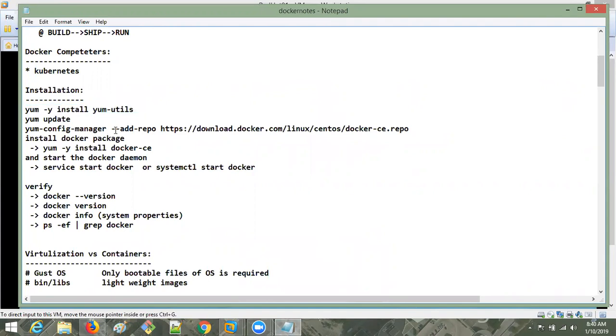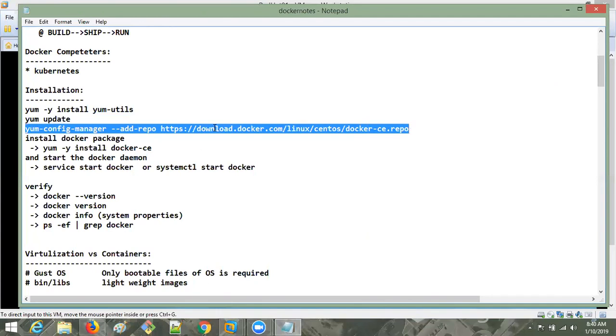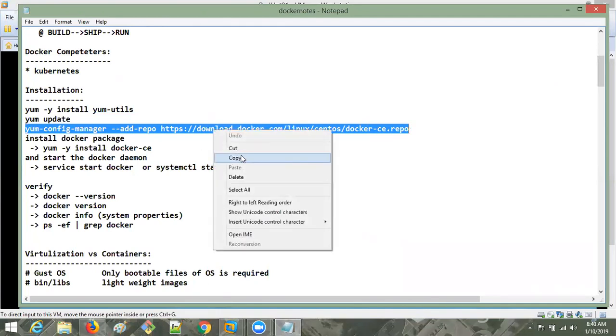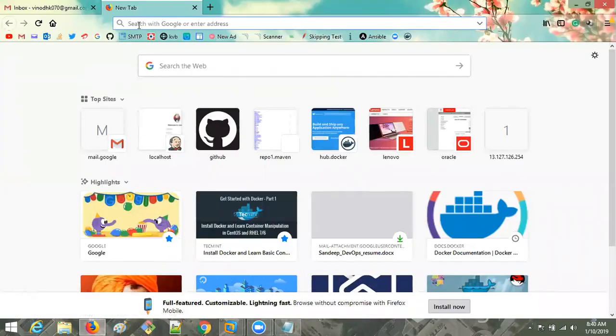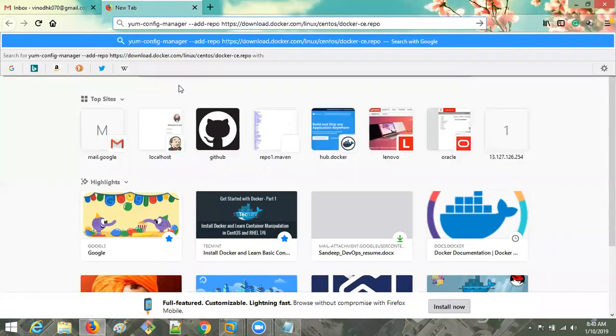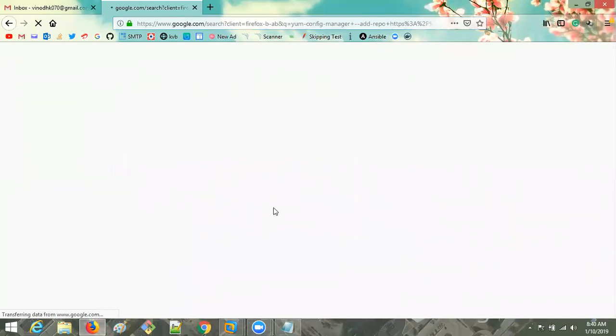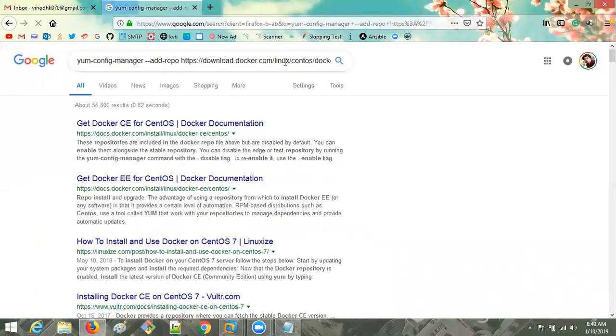After that, you have to give the exact link of this one. Copy it. If you give the exact link in the browser, you will get those links also. You can navigate like this also.